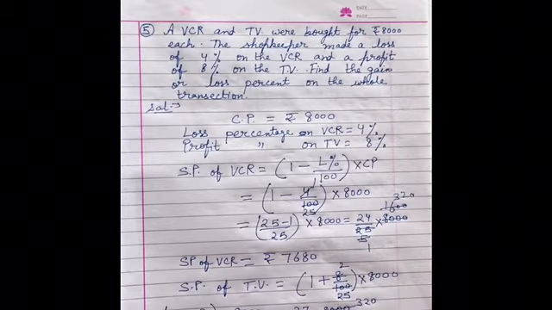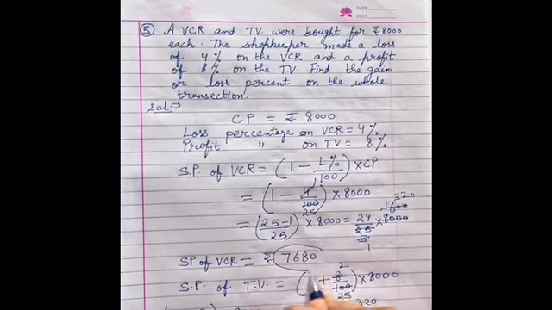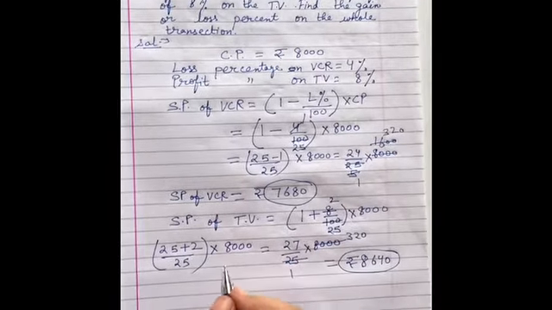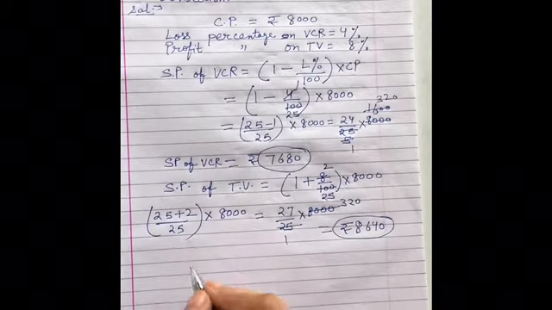So एक जो VCR उसने सेल किया उस पर उसको लॉस हुआ था, and here he has another selling price. You can check here, he has got the profit. Fine. These are the two. One was this and another is this. Fine. So we will have to find out now the total selling price.